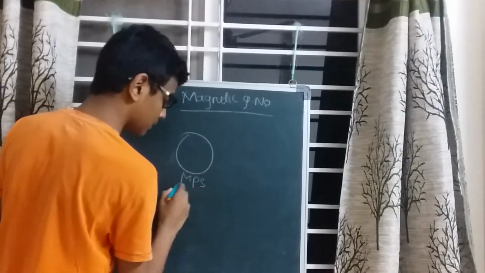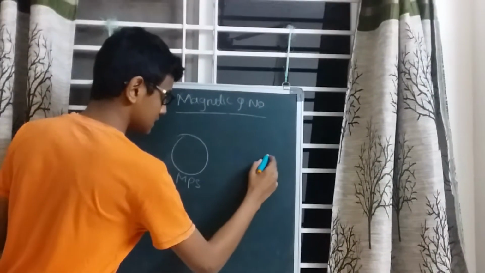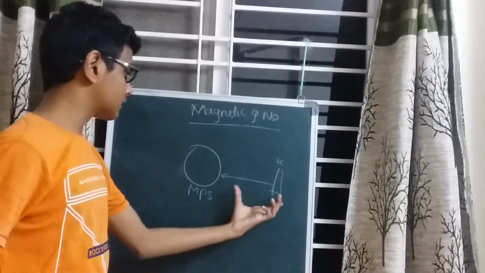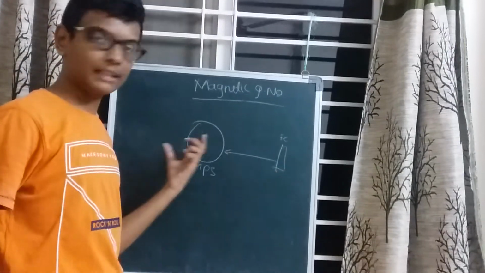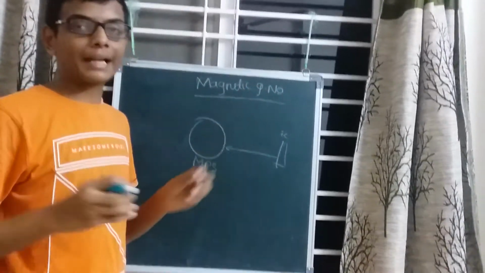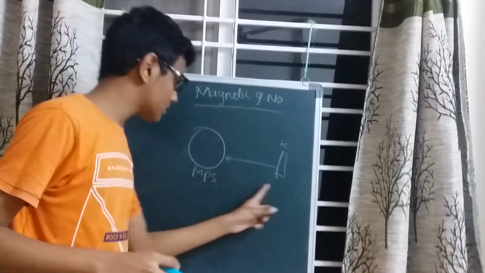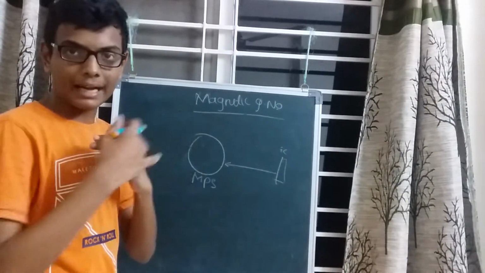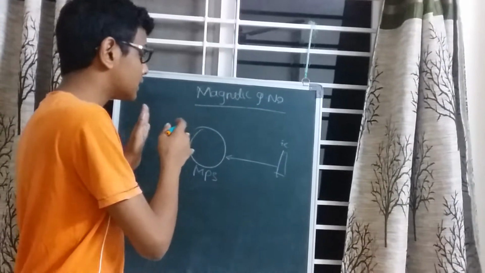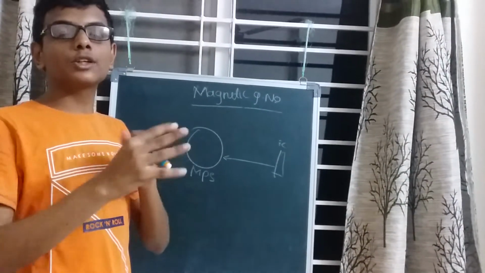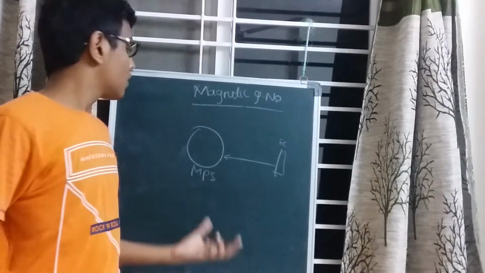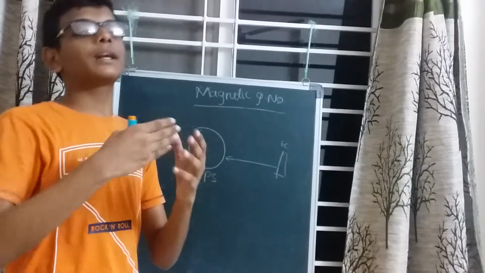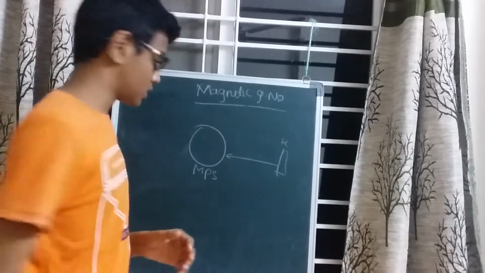If this is the magnetic substance and this is an iron nail, then the iron nail is attracted towards this magnet because there is a magnetic force around this region which attracts the iron nail towards the magnet. So the magnetic force is the attraction between two substances, in which one substance has magnetic properties and another has an ability to be attracted towards the magnetic substance.